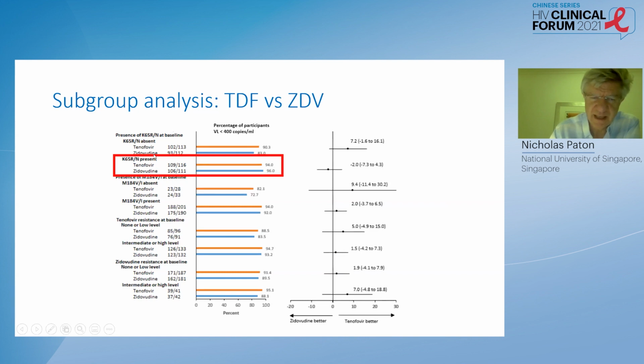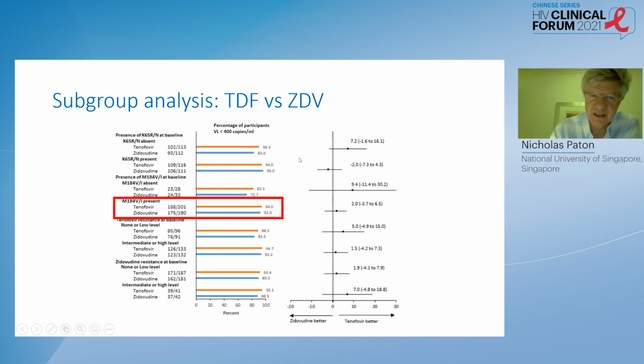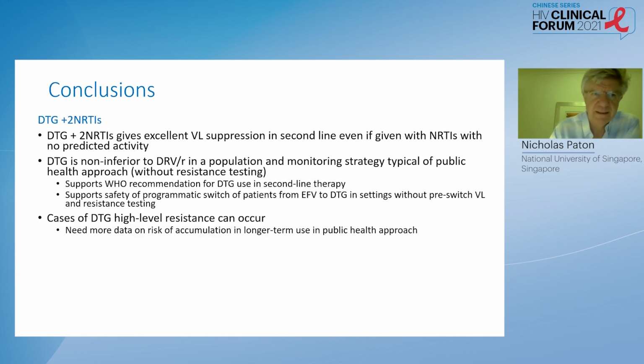And again, to make that point again, even in patients with a K65R, you'd be predicted to have high levels of resistance to tenofovir. They get very good responses, just the same as zidovudine. And again, very good responses for patients who have got a 184V mutation to lamivudine. So the conclusions from the NADIA trial is that dolutegravir and 2 nucleosides gives excellent viral load suppression in second line, even if given with nucleosides with no predicted activity.